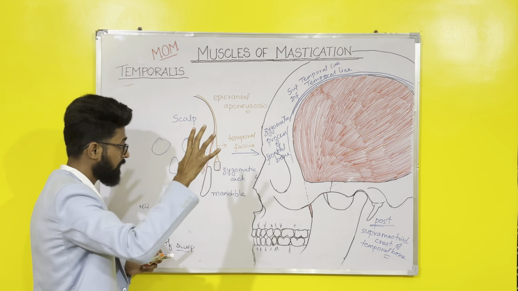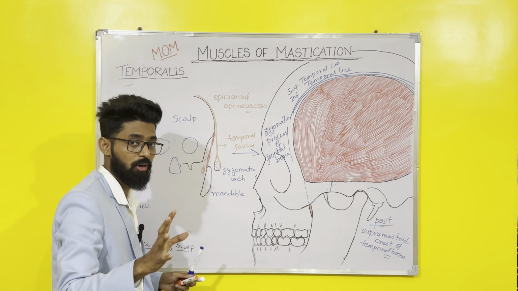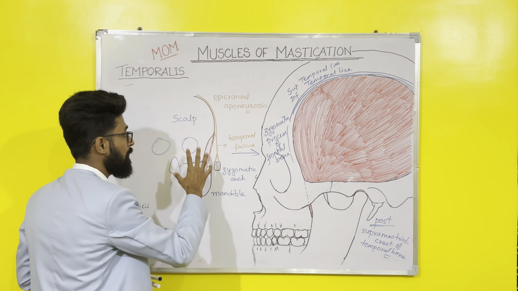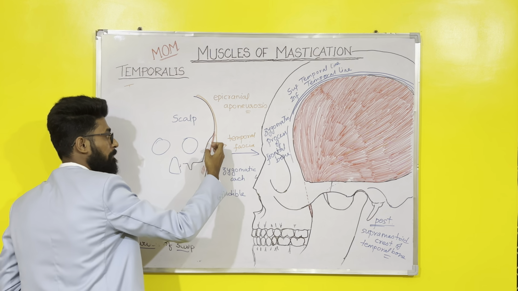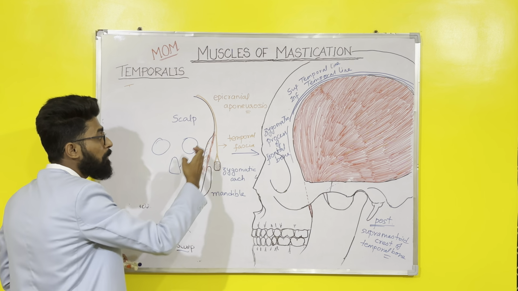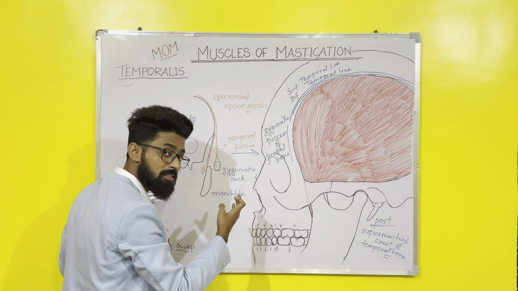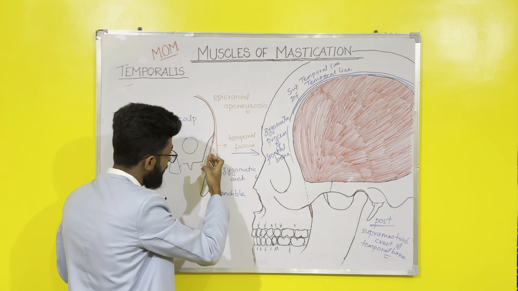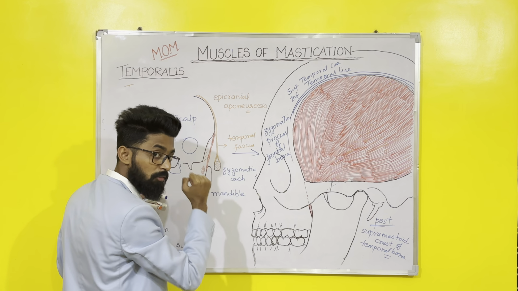Once again we will revise with the help of this diagram what the temporal fossa and temporal fascia are. The temporal fossa is a fan-shaped depression or space on the lateral surface of the skull. The temporalis muscle is a fan-shaped muscle which covers or occupies the temporal fossa.